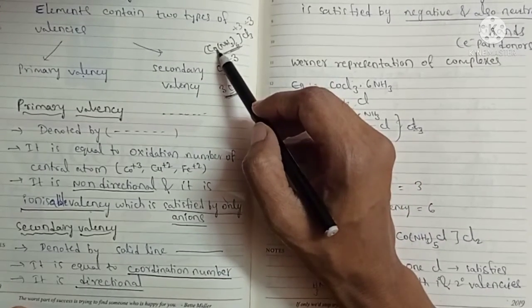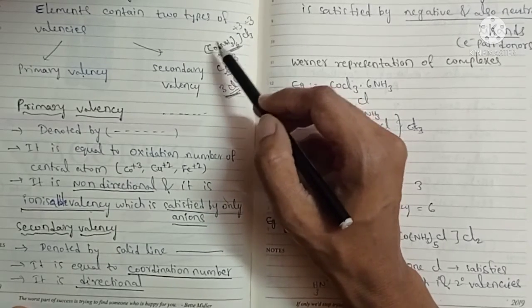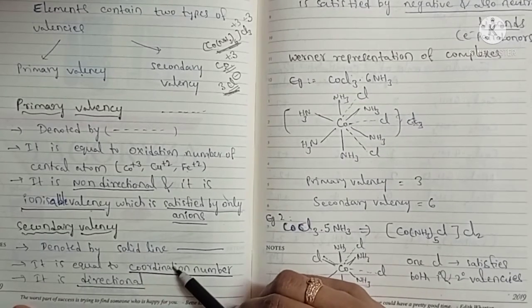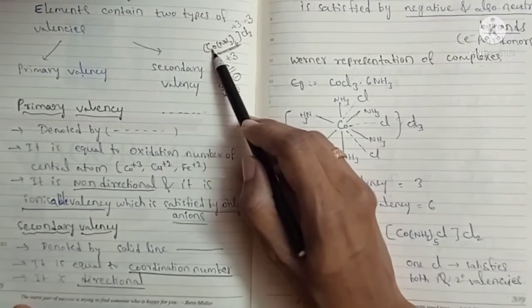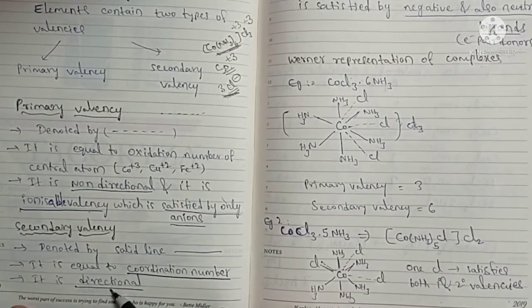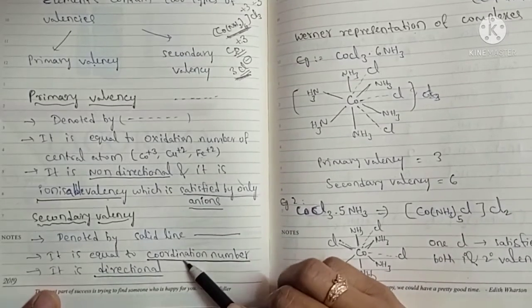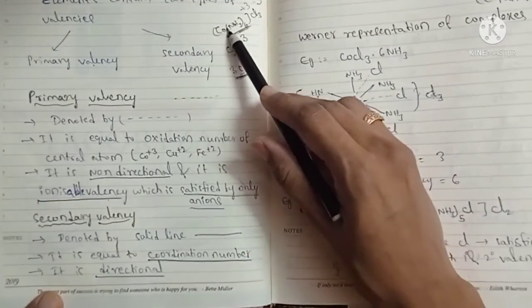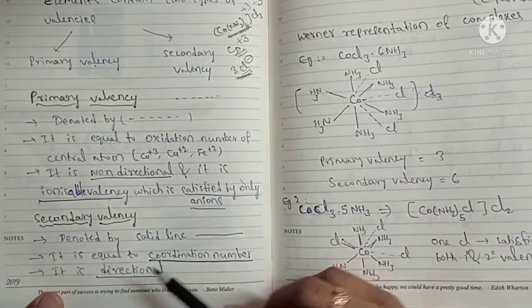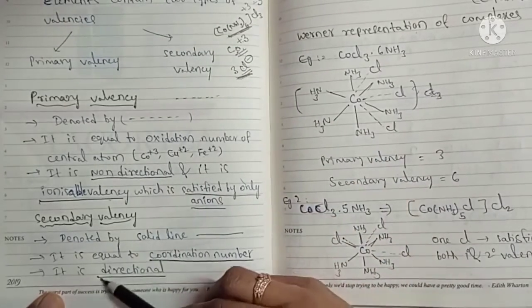So here what is the coordination number? It is surrounded by 6 ammonia molecules. So the coordination number is 6. It is equal to the coordination number, meaning the secondary valency of this complex is 6. It is directional in nature because secondary valency is equal to the coordination number. For example, in this complex the coordination number is 6, and since the secondary valency is also 6, it is directional.